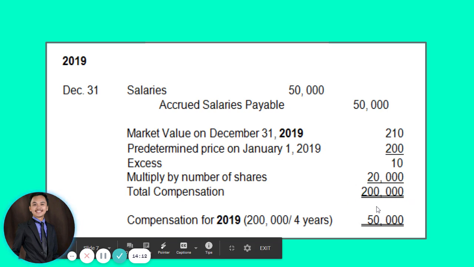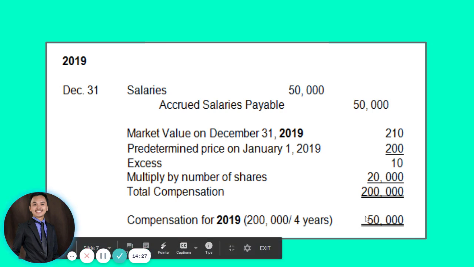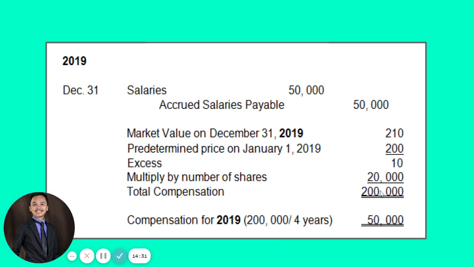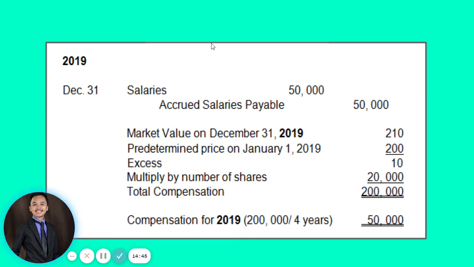All right? Now, if you remember, the problem requires the general manager to work for 4 years. That means the share appreciation rights have a vesting period. And as the standard has suggested, this total of 200,000 will be divided throughout the vesting period. That is why we need to divide it by 4 years to compute the salaries expense to be recognized in 2019. In this case, we will be recognizing 50,000. Okay? So debit to salaries for 50,000.